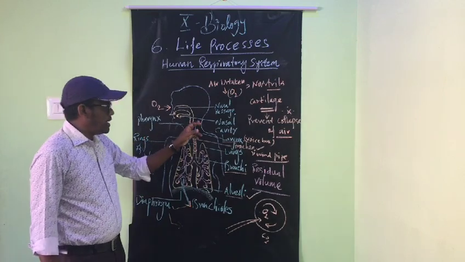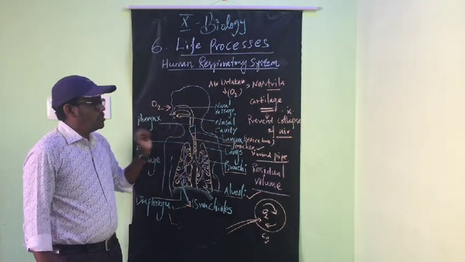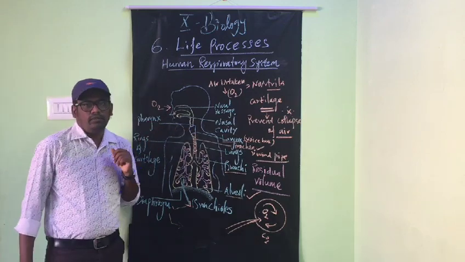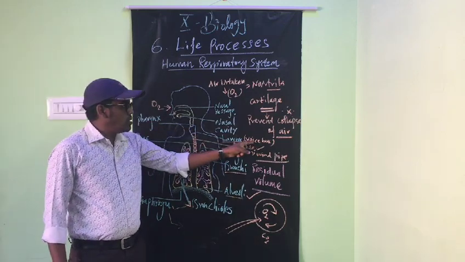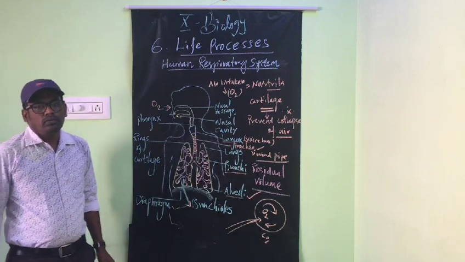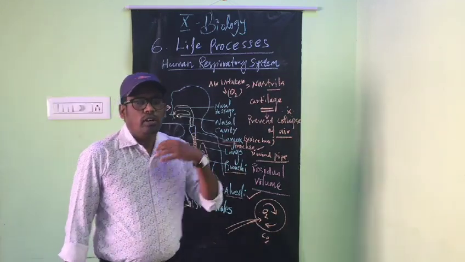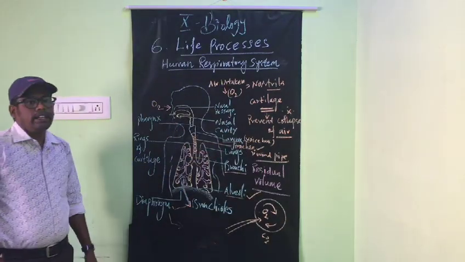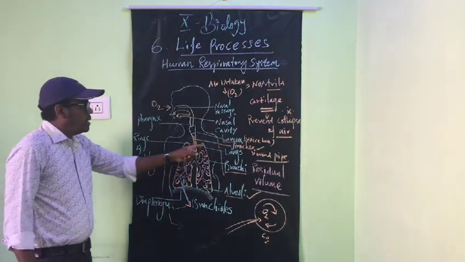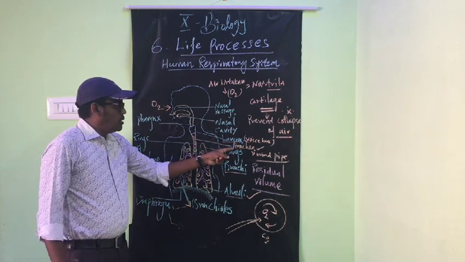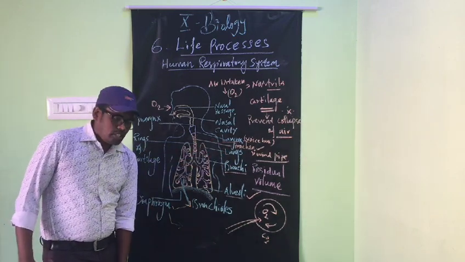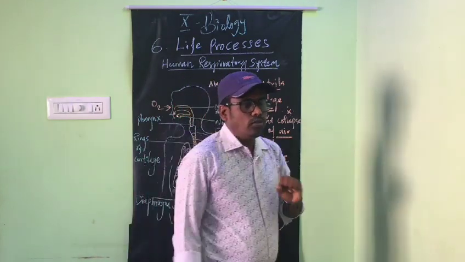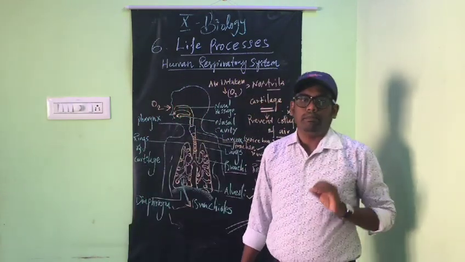So the air travels through the nasal cavity and throat. It contains the pharynx and the larynx. The larynx is called the voice box. When we speak, the voice is produced because of the larynx. Then after the larynx, there is a long extended tube called the trachea. It is also called the windpipe.